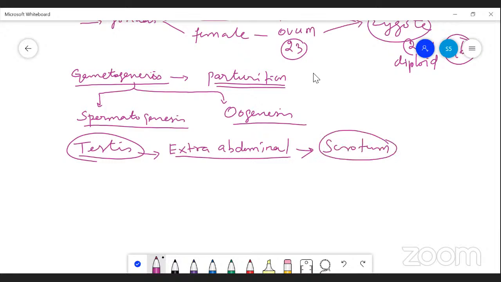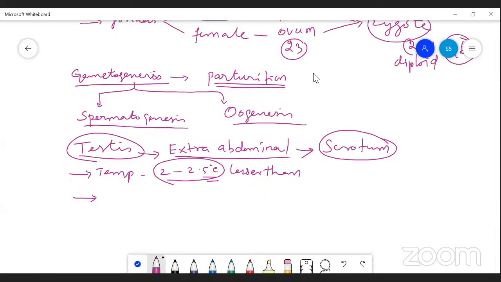Remember this: in the scrotal sac, the temperature is nearly 2 to 2.5 degrees centigrade lesser than the body temperature, because this lower temperature helps to maintain the normal production and viability of sperm.